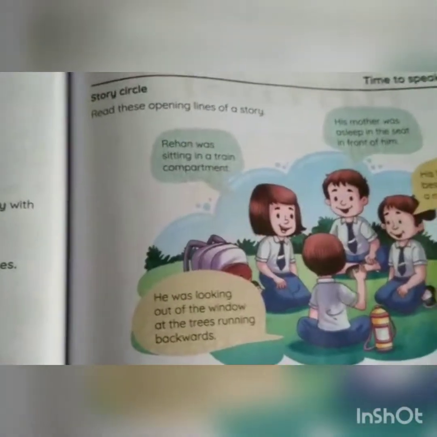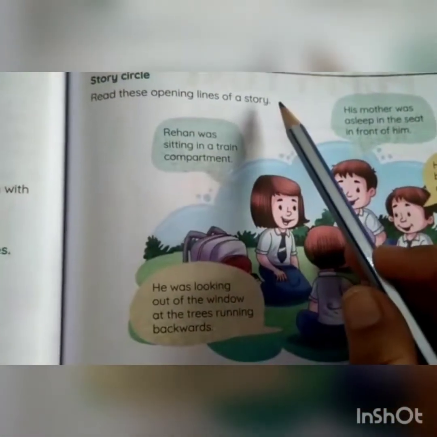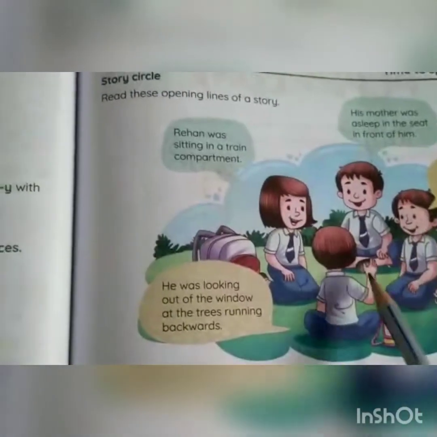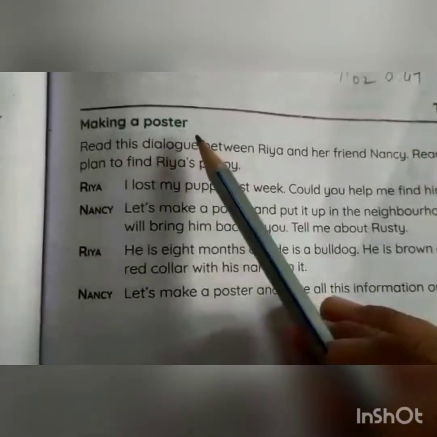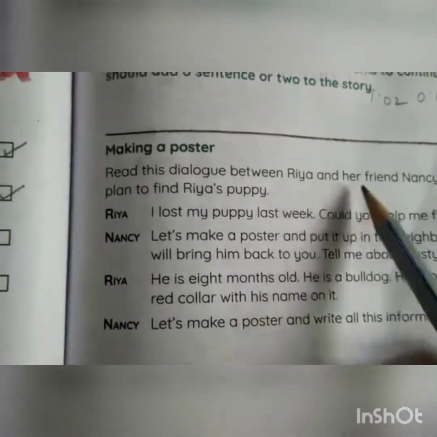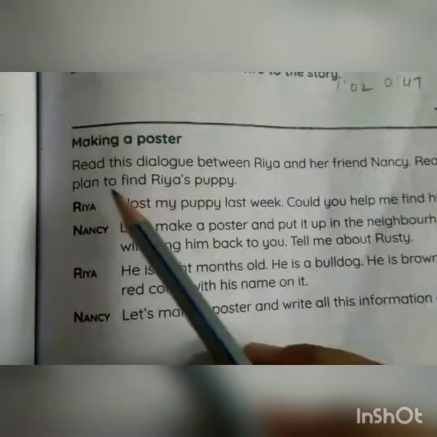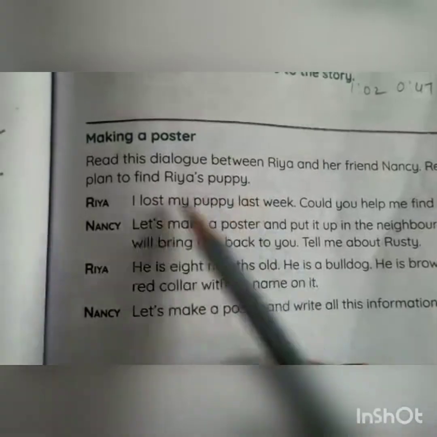Now next one, on the next page, that is page number 91, time to speak. Story circle. Read these opening lines of a story. This is story circle. This also you can read at home, children. Now next one, making a poster. Read this dialogue between Ria and her friend Nancy. Read how they plan to find Ria's puppy.